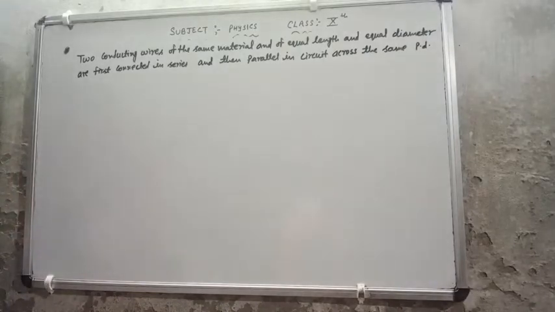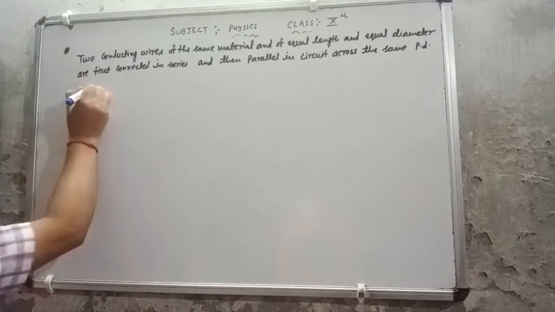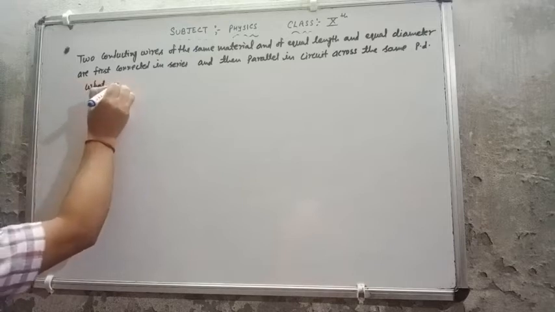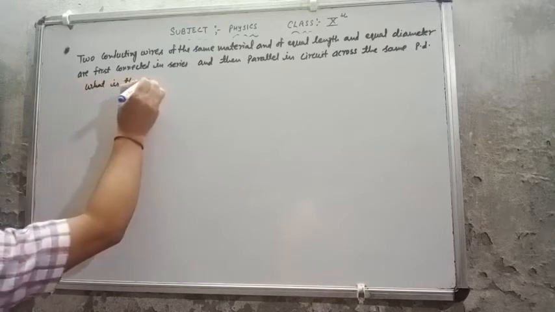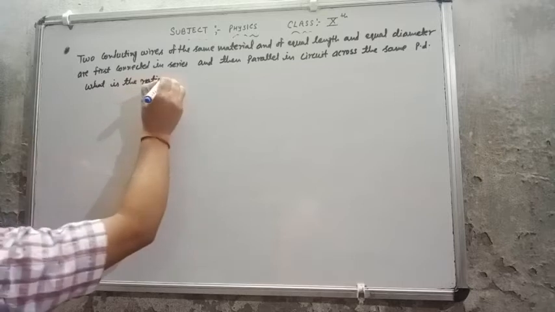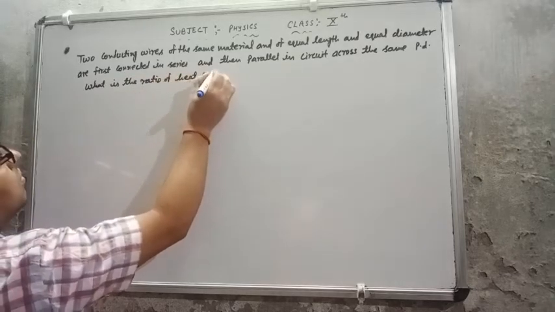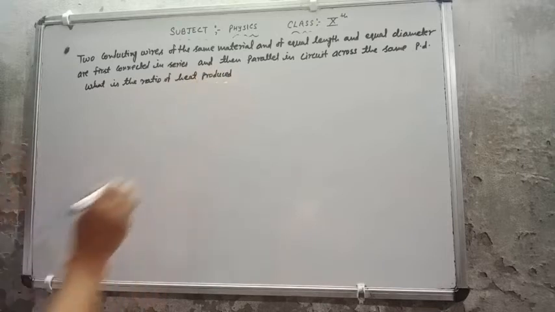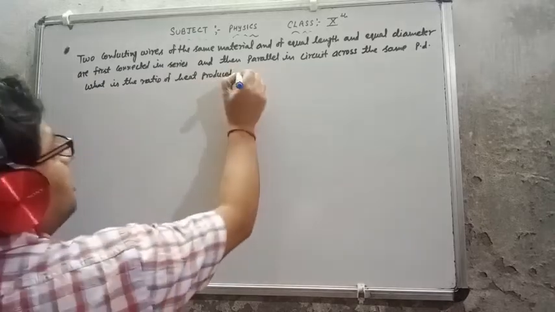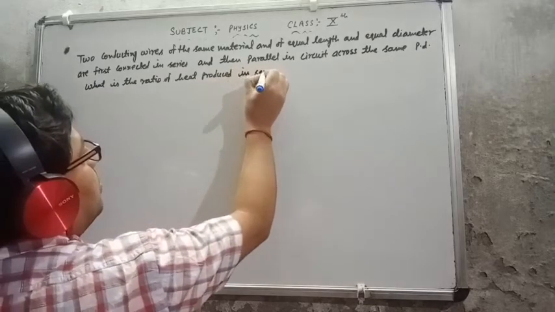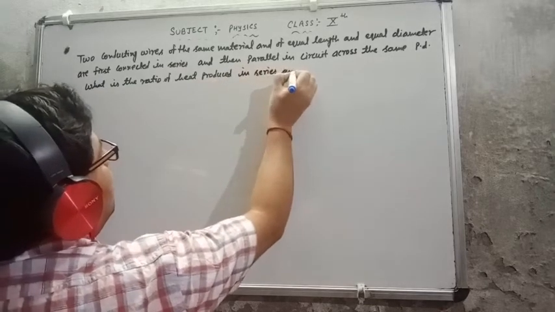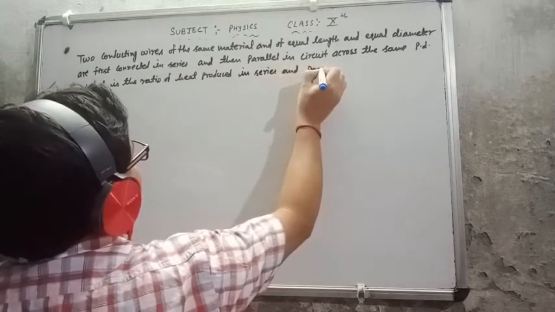What is the ratio of heat produced in series and parallel combination?